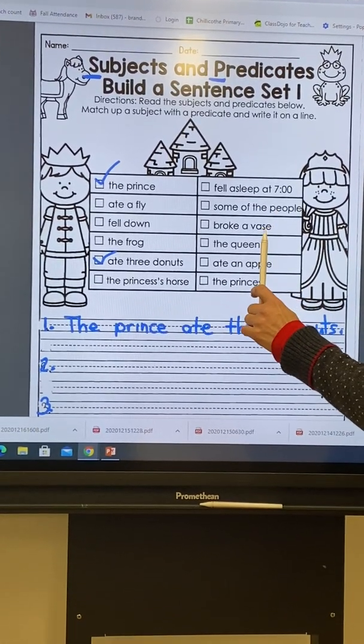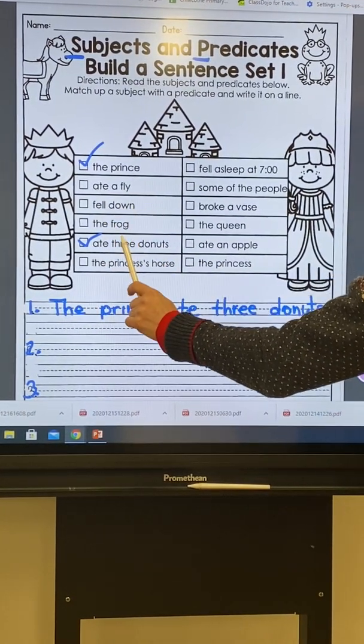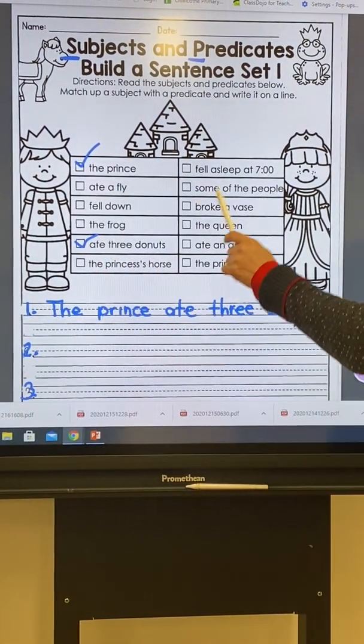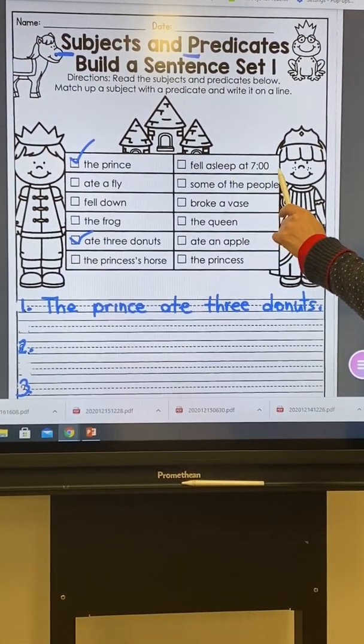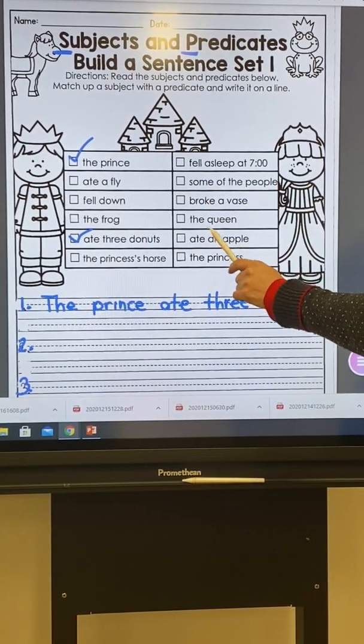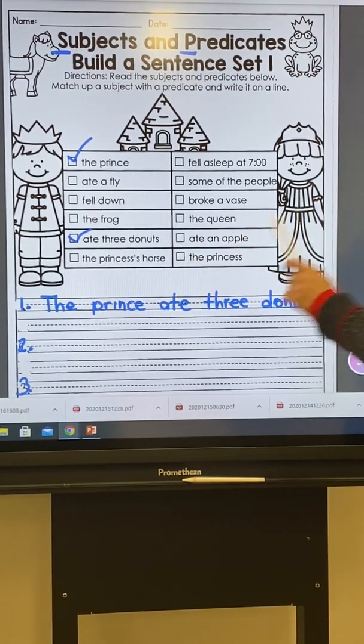Here we go. Oh, am I running out of time? Ate a fly, fell down, the frog, the princess's horse, fell asleep at 7, some of the people, broke a vase, the queen, ate an apple, and the princess.